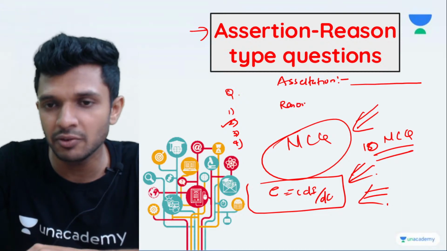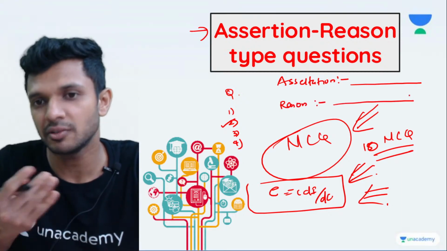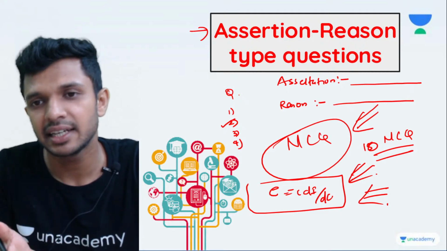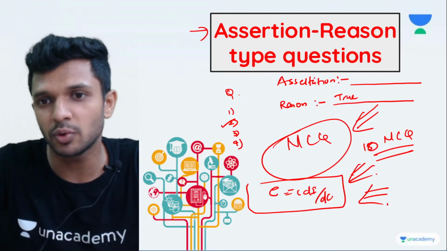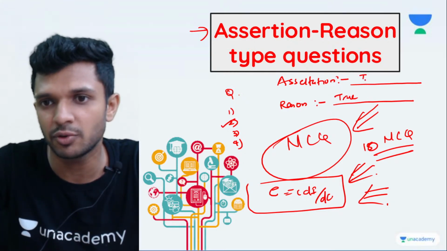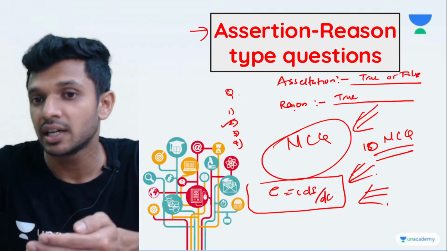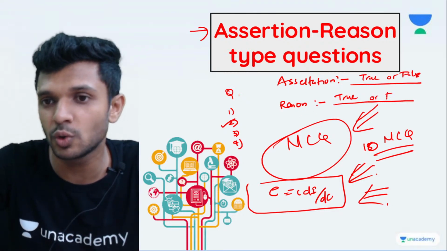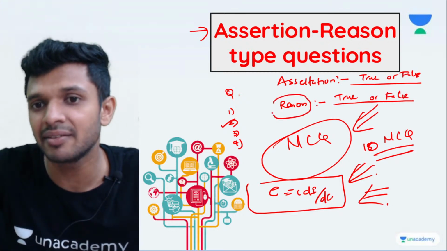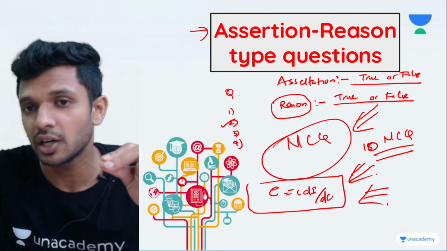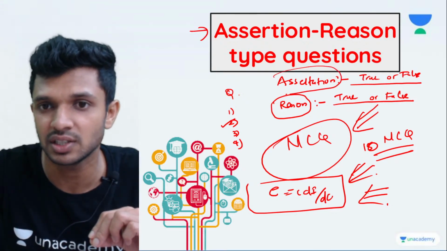Then one more statement will be given as reason. You have to read that particular statement which is given as reason, and understand whether it is a true statement or a false statement. So you have to read the statement of assertion, understand whether it is true or false, then go through the reason statement and understand whether it is true or false. And one more thing is there, whatever is the statement given as reason, you have to find out whether that statement is the reason for the statement of assertion.